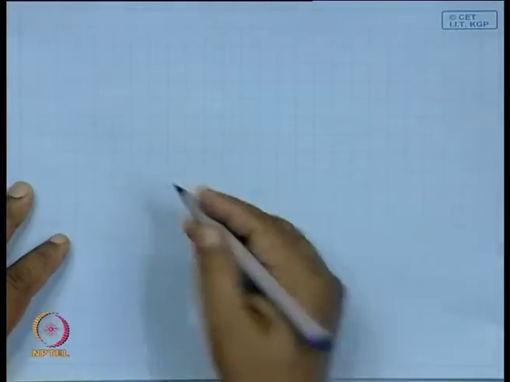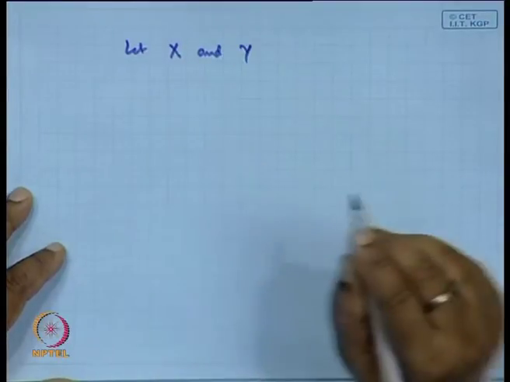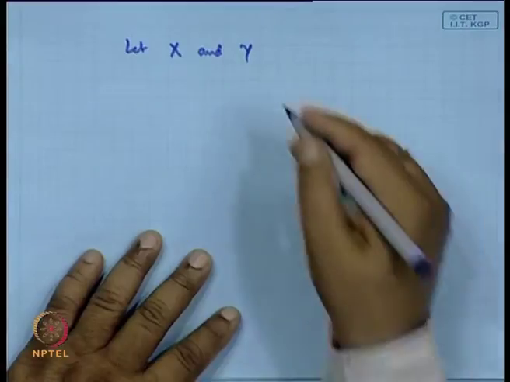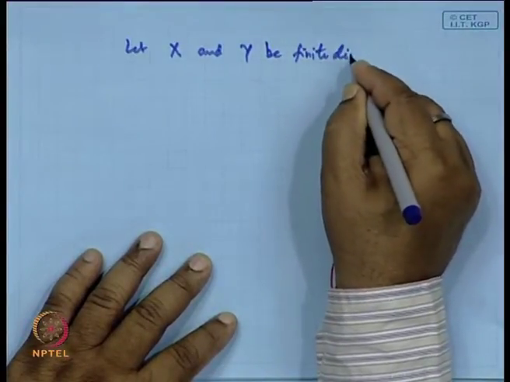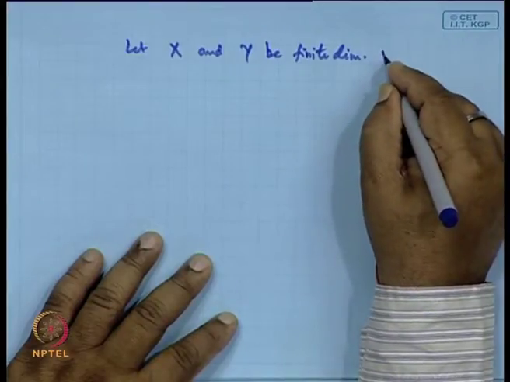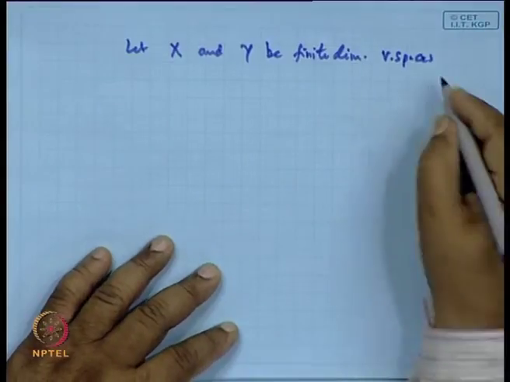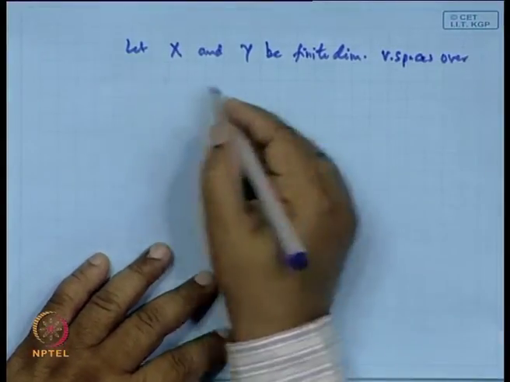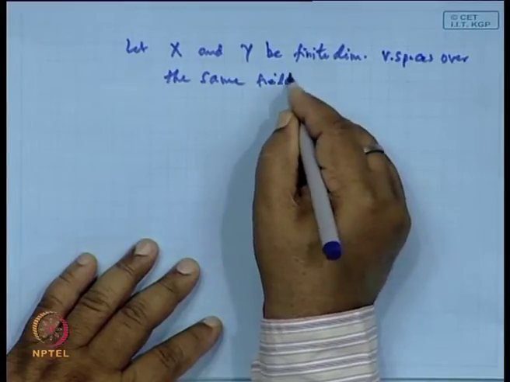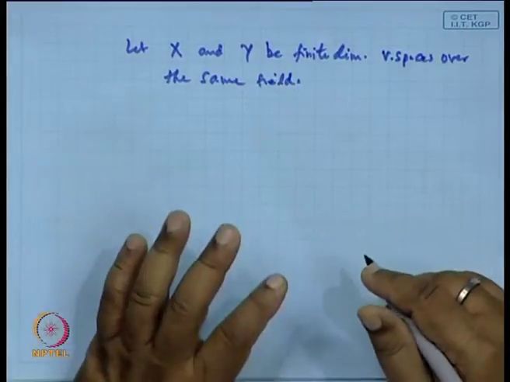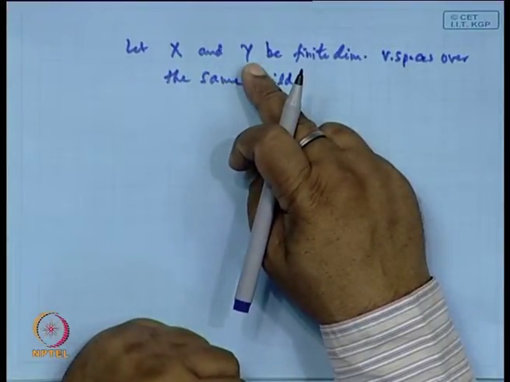Suppose X and Y be finite dimensional vector spaces over the same field of scalars. This means if X is a real vector space, then Y should also be a real vector space.